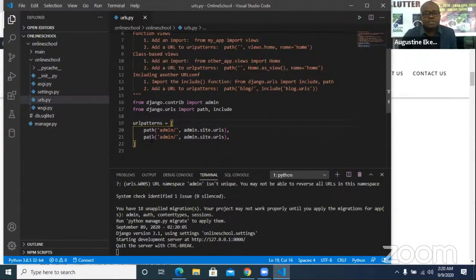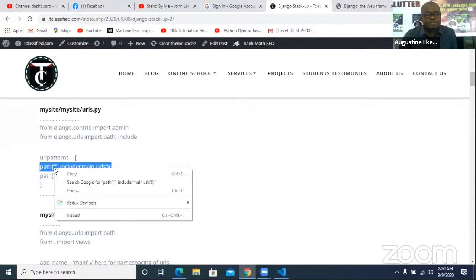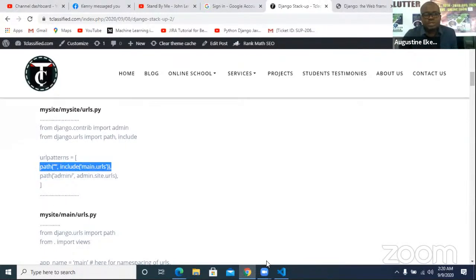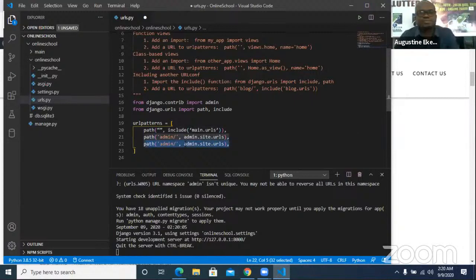So I included this. Okay, I picked admin. I'm not supposed to pick admin. I'm supposed to pick path. This is the one I'm supposed to pick. I'm going to copy this, get back, and put it up here. So this is what I'm picking, not this. So I'm going to quickly take this out again. Make sure that you have your double quotes, make sure you have the right things. Then here should be single quotes. If you don't have the right things, you will have an error.